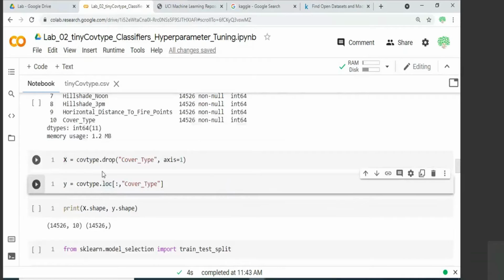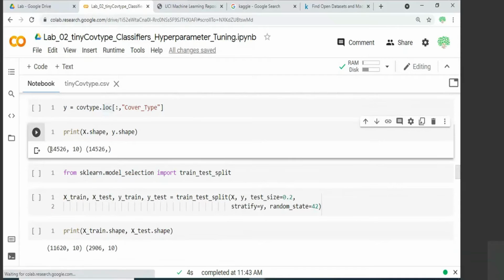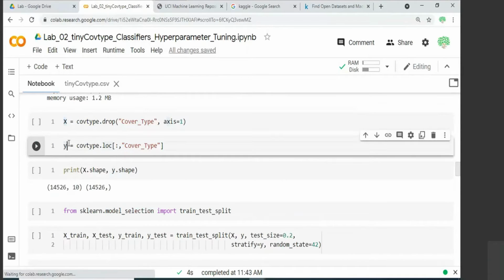So now if you look at the shape of X and Y, we know that there are totally 14,526 samples, but X contains 10 attributes. Y, it is a univariate data because it contains only one dimension. So you already know that it has only 14,526 samples. So now you have stored your X and Y separately.